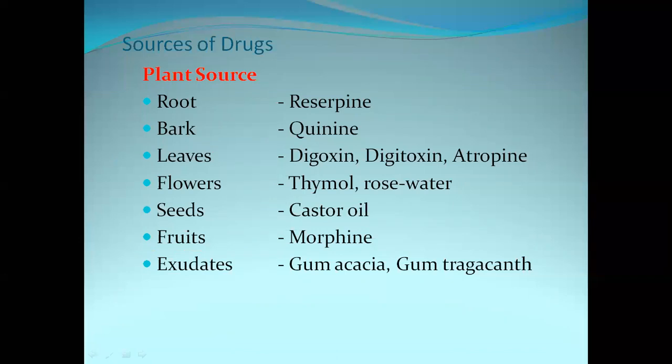So, from plants, what are the parts which help in drug production? Roots: from the roots, reserpine is produced. From the bark, quinine is produced. From the leaves, digoxin, digitoxin, and atropine are produced. From the flowers, thymol and rosewater, and from the seeds, castor oil. From the fruits, morphine, and from the exudates, gum acacia and gum tragacanth are produced. All these are produced from plant sources.